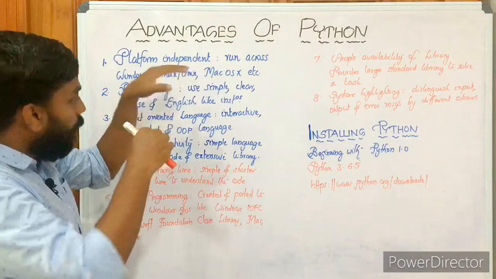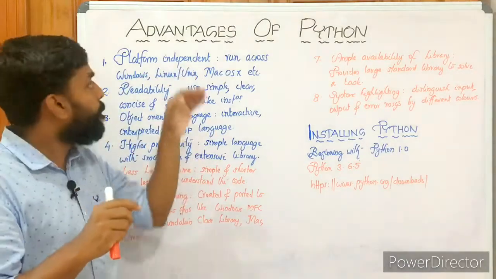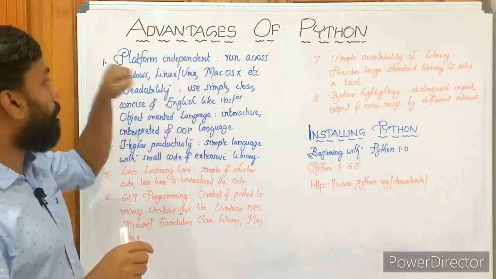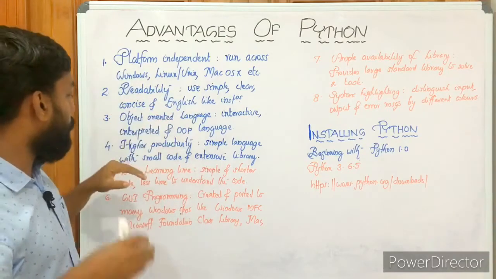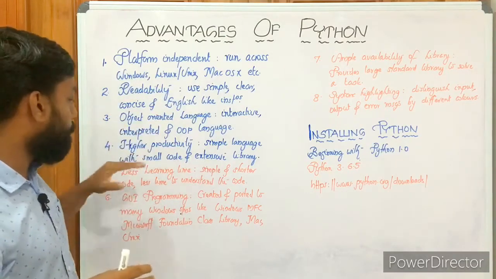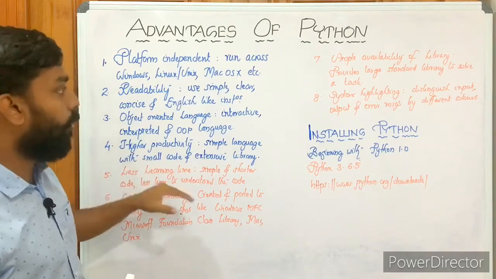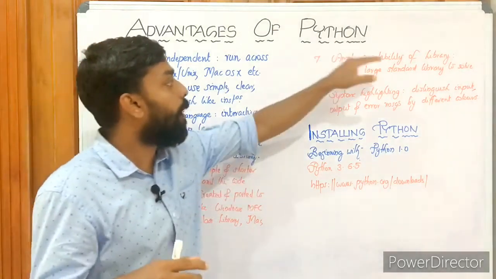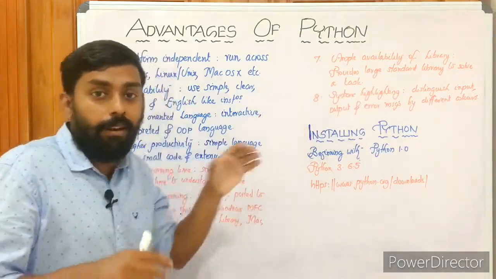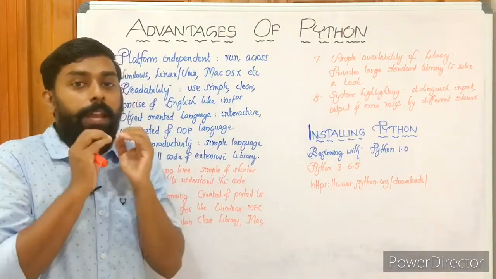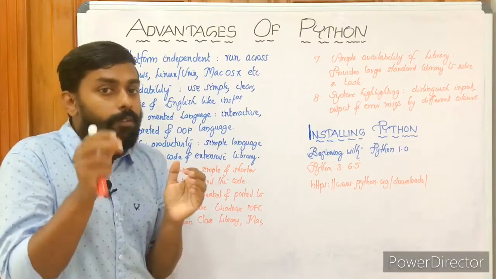We have 8 specific points. The first, platform independent. Python is platform independent. It has readability, it's an object oriented programming language, it has higher productivity, less learning time, GUI (graphical user interface) programming, ample availability of libraries, and syntax highlighting. These are the 8 specific advantages. Let's discuss them one by one.